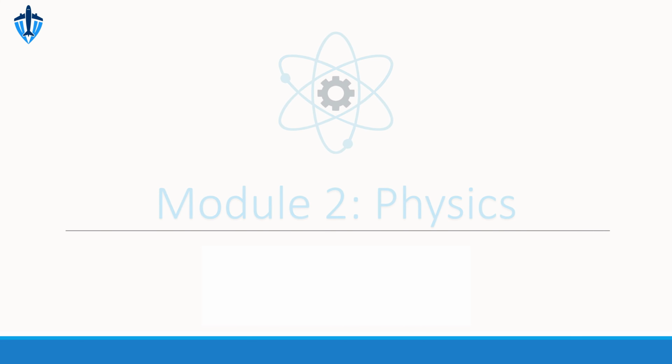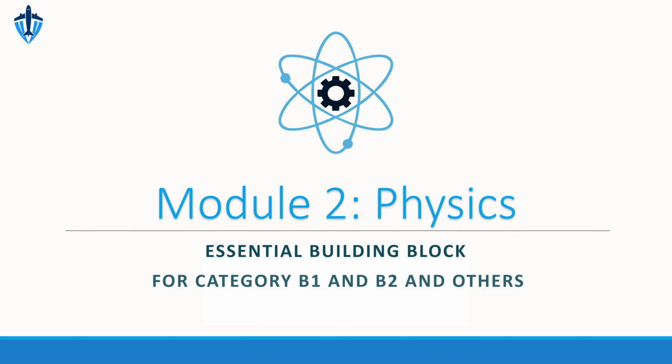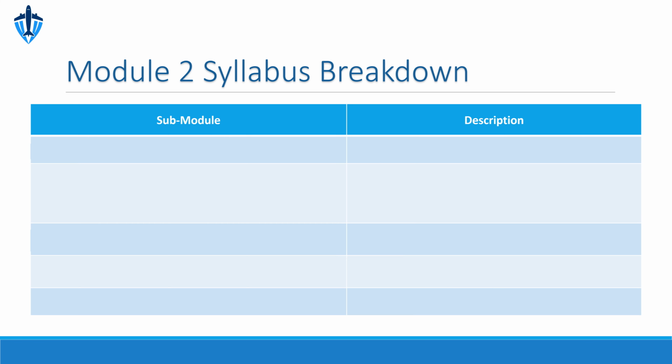Today, we're kicking off Module 2, Physics, one of the most essential building blocks for your journey into aviation maintenance and engineering. Whether you're pursuing a license in Category A, B1 Mechanical, B2 Avionics, or B3 Non-Pressurized Aircraft, this module is part of your foundation. Physics is where you begin to understand the forces, motion, energy, and systems that keep aircraft flying safely and efficiently. So let's get started. Here's a breakdown of the specific subjects we'll delve into within Module 2.